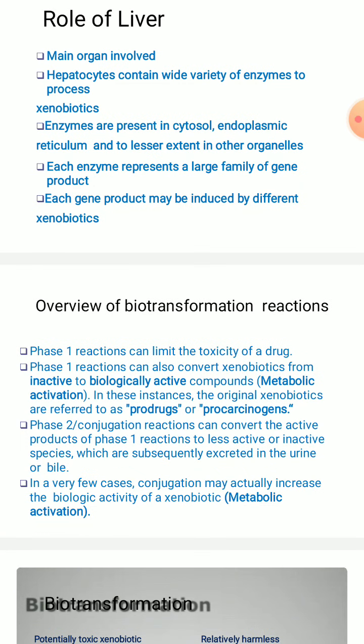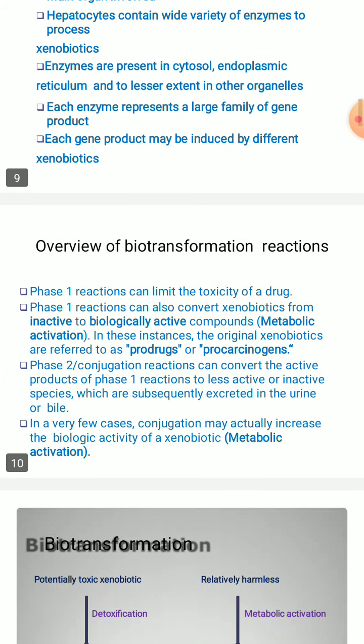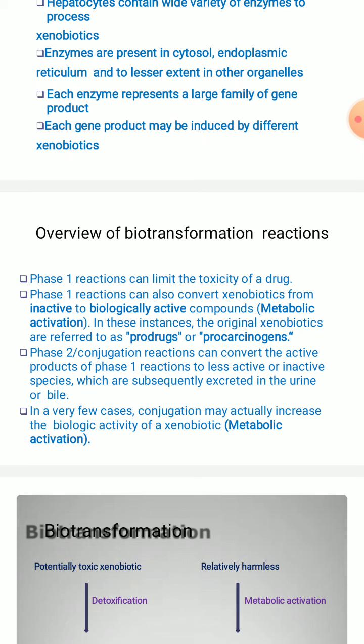Coming to the overall view of this biotransformation reaction, what is going to happen? In phase 1, the reactions can limit the toxicity of a drug, and phase 1 reactions can also convert xenobiotics or foreign substances from inactive to biologically active compounds, which is nothing but metabolic activation. In these instances, the original xenobiotics or foreign substances are referred to as prodrugs or procarcinogens.